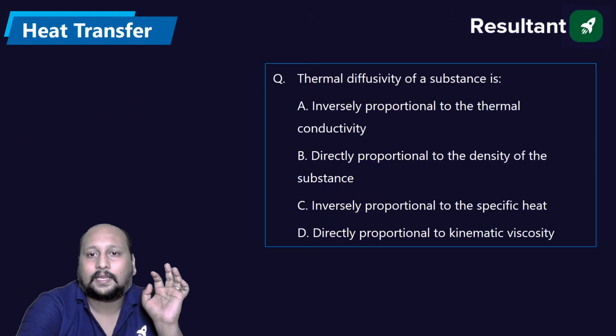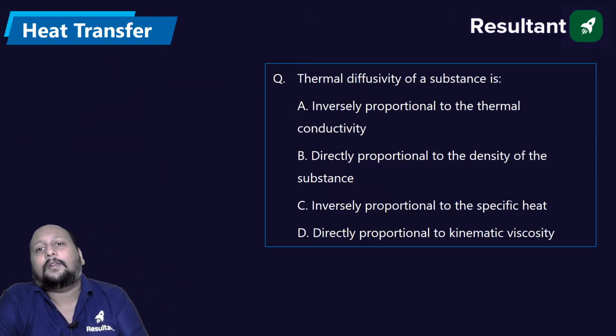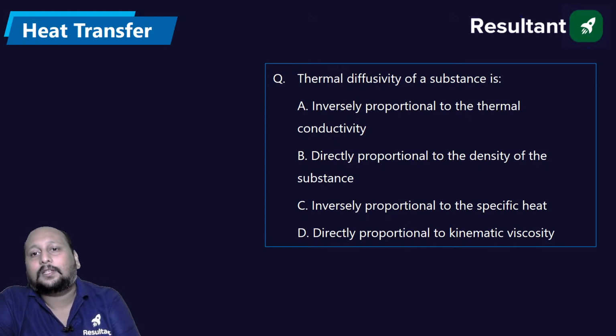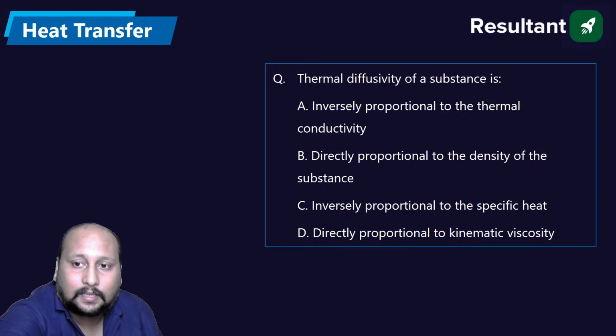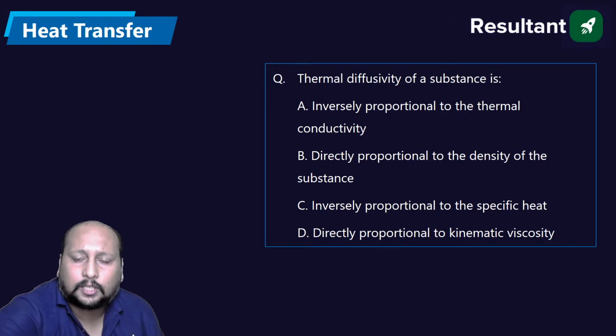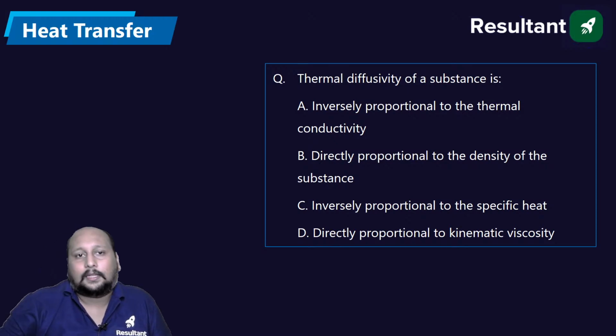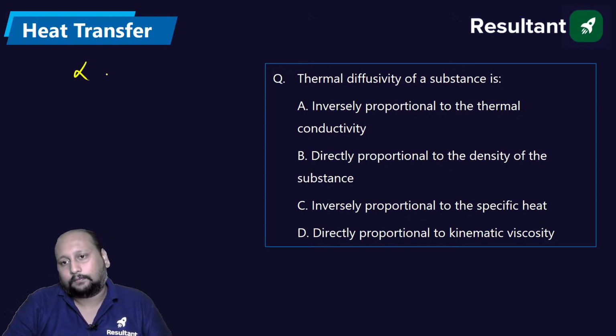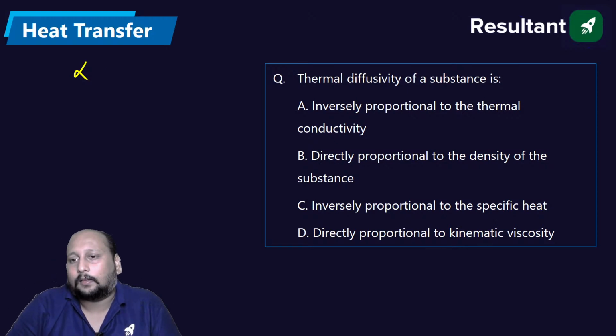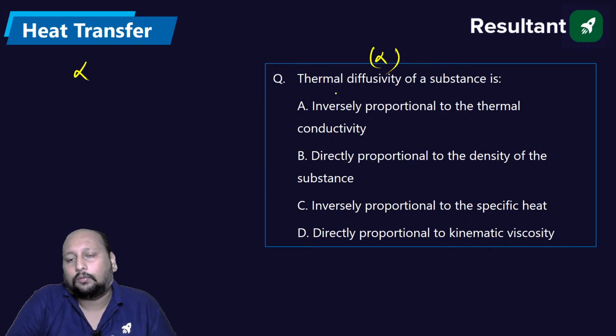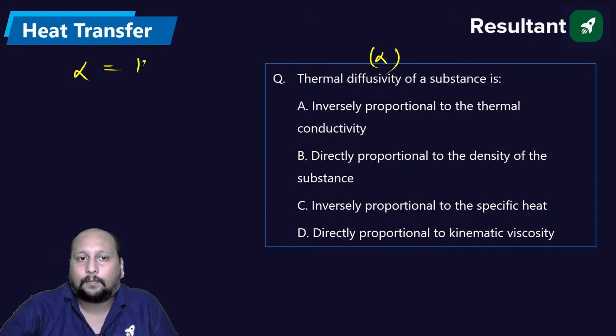Okay, now let's go to the second question on the screen. Thermal diffusivity of a substance is inversely proportional to thermal conductivity, directly proportional to the density of the substance, inversely proportional to the specific heat, and directly proportional to the kinematic viscosity. So tell me what's the answer. Thermal diffusivity is denoted as alpha. So alpha is equal to what? Quickly. It is equal to K by rho Cp.